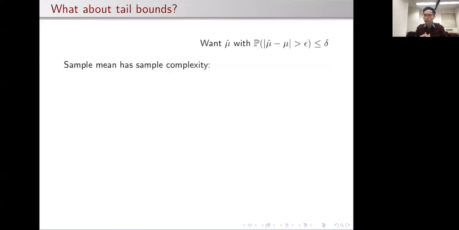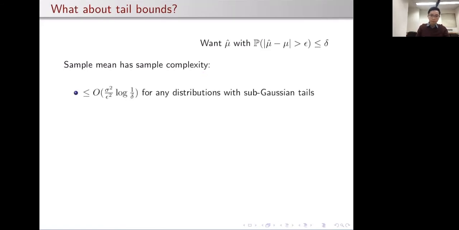The next thing you might be wondering about is, what about all these tail bounds we learn, let's say in a first class in randomized algorithms? So let's try to apply some of these tail bounds and see what kind of sample complexity guarantees we get. As mentioned before, the sample mean is optimal for sub-Gaussian distributions, and the sample complexity we get is this expression here, where again, epsilon is the additive error, delta is the failure probability, and here sigma squared is the variance of the underlying distribution.